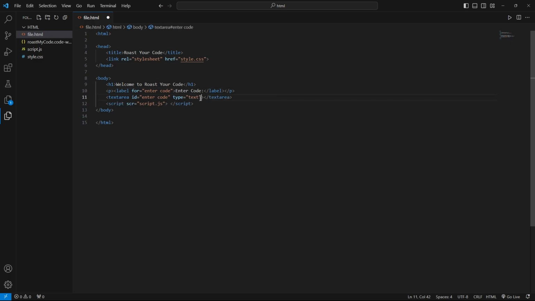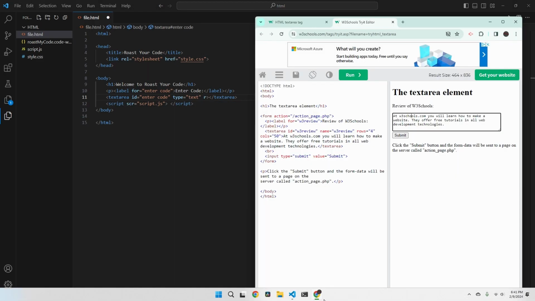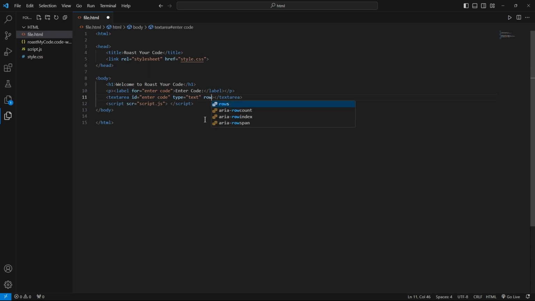Text area. So it's rows and cols, right? So rows, I'll do 100. No, this wouldn't need 100. I'll do 100. And then cols.